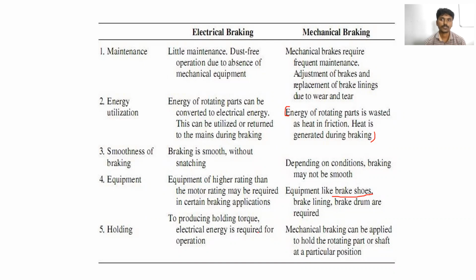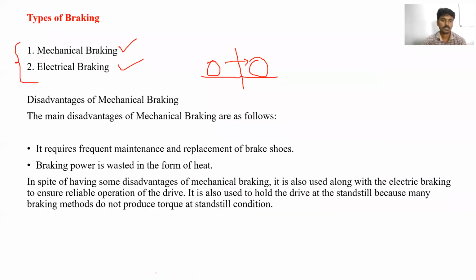Okay, for example, a lift. It has to stop exactly at the second floor, at the exact location, at a specific point of position, otherwise there is no use. These are the differences between the mechanical and electrical braking. Clear? So please remember all of you.